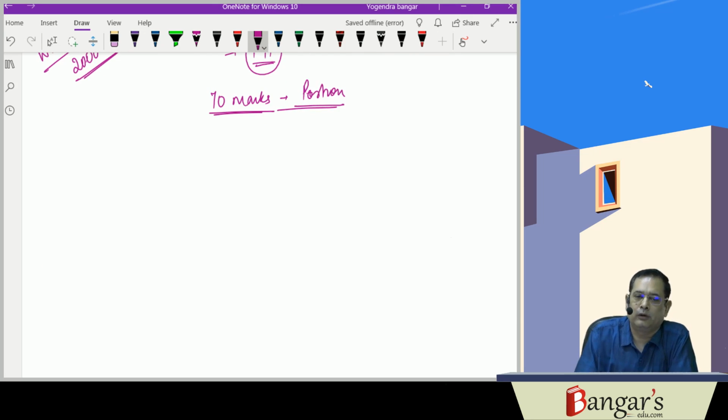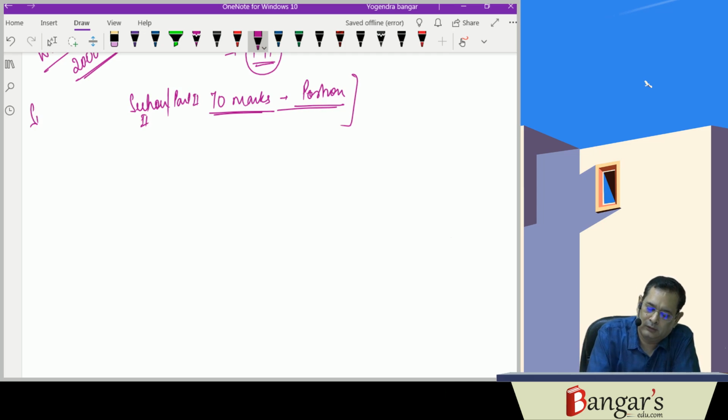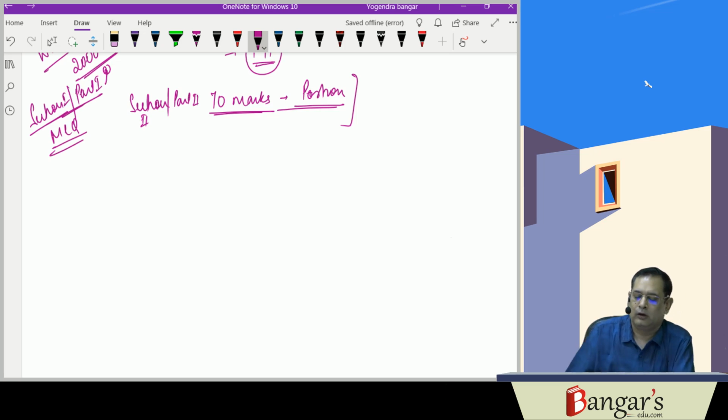Now it is covering section B or part B, part 2, or section 2, because section 1 or part 1, basically it is what? The multiple choice questions. Now here there are 14 questions.